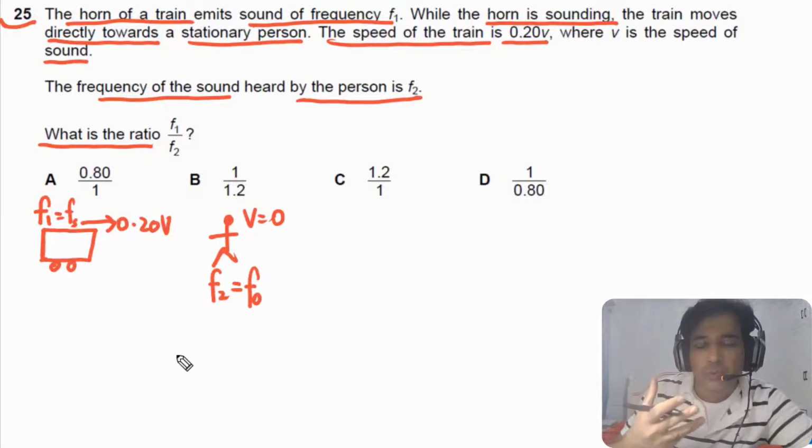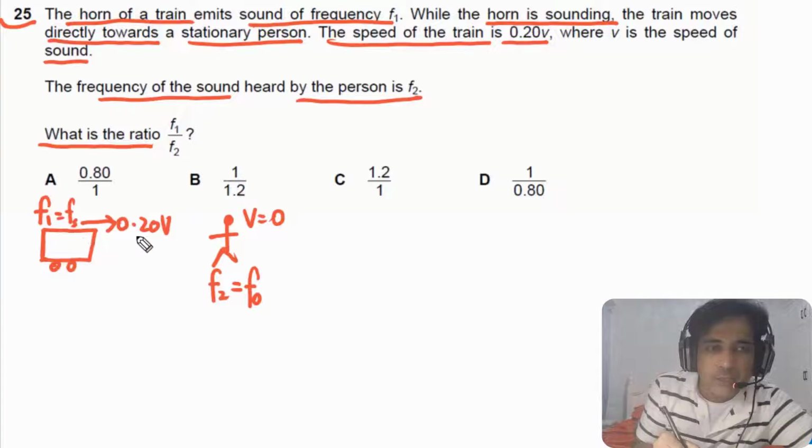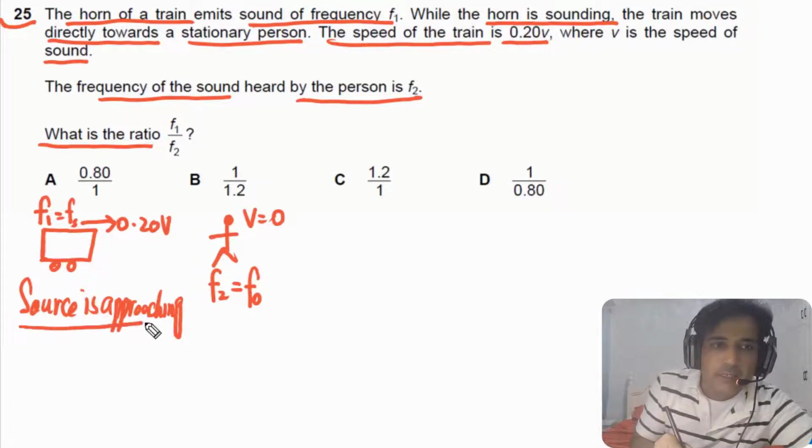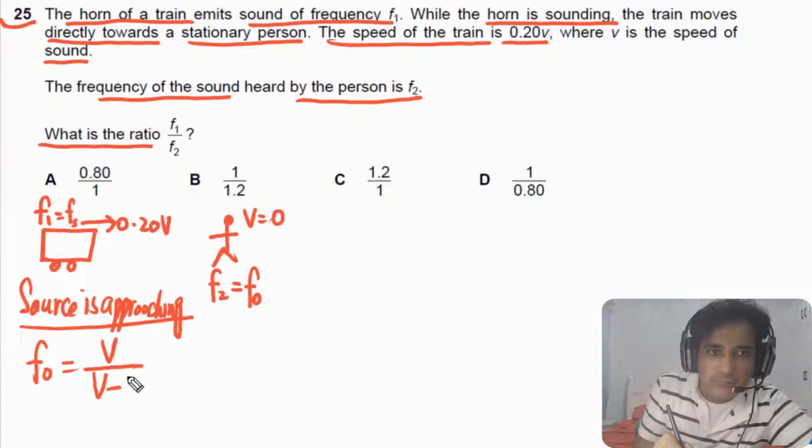Now simply we need to use the Doppler effect. In this case, the source is approaching, so we have to use the Doppler effect when the source is approaching. This is the point you need to understand: is the source approaching or is the source moving away? In this case, the source is approaching. As the source is approaching, we can write down the observed frequency. This one will be equal to the speed of the wave over the speed of the wave minus the speed of the source, times the frequency of the source.